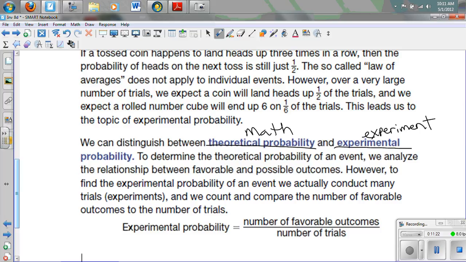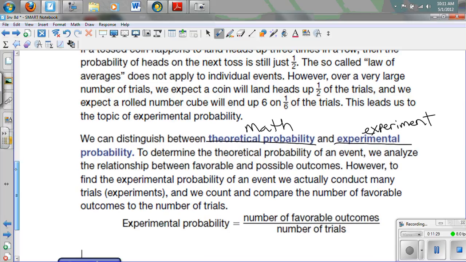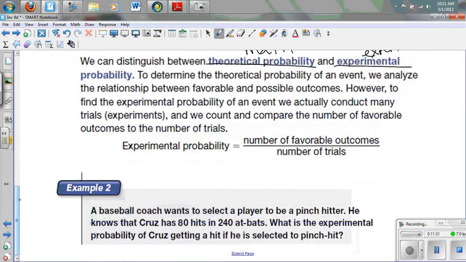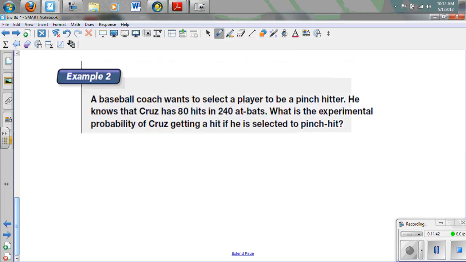Okay, so the theoretical probability is what we know it should be mathematically, but the experimental probability is actually doing it. And experimental probability is the number of times that you got what you wanted out of the number of times you did the trial. So here's a baseball coach who wants to select a player to be a pinch hitter.